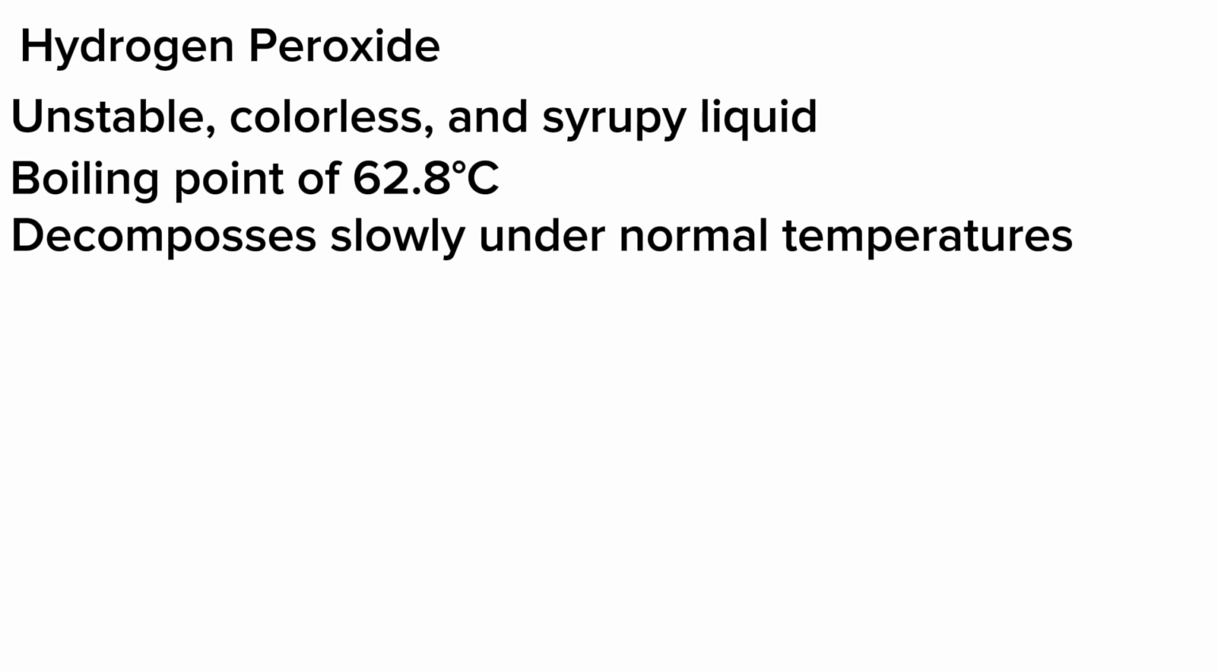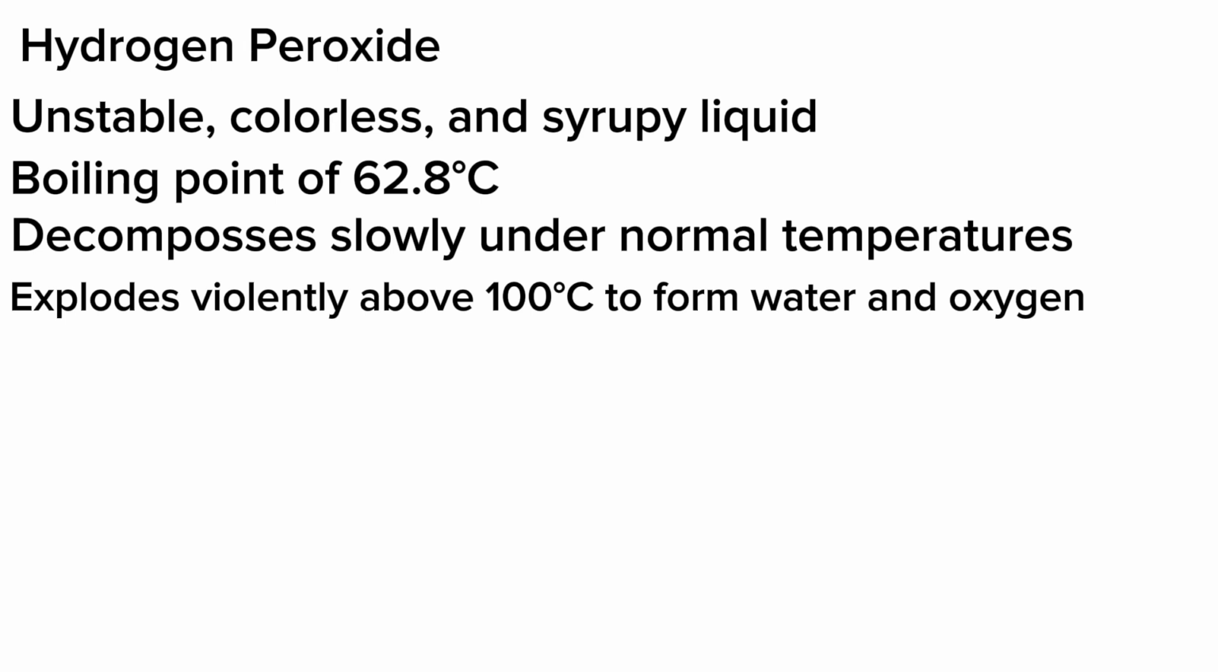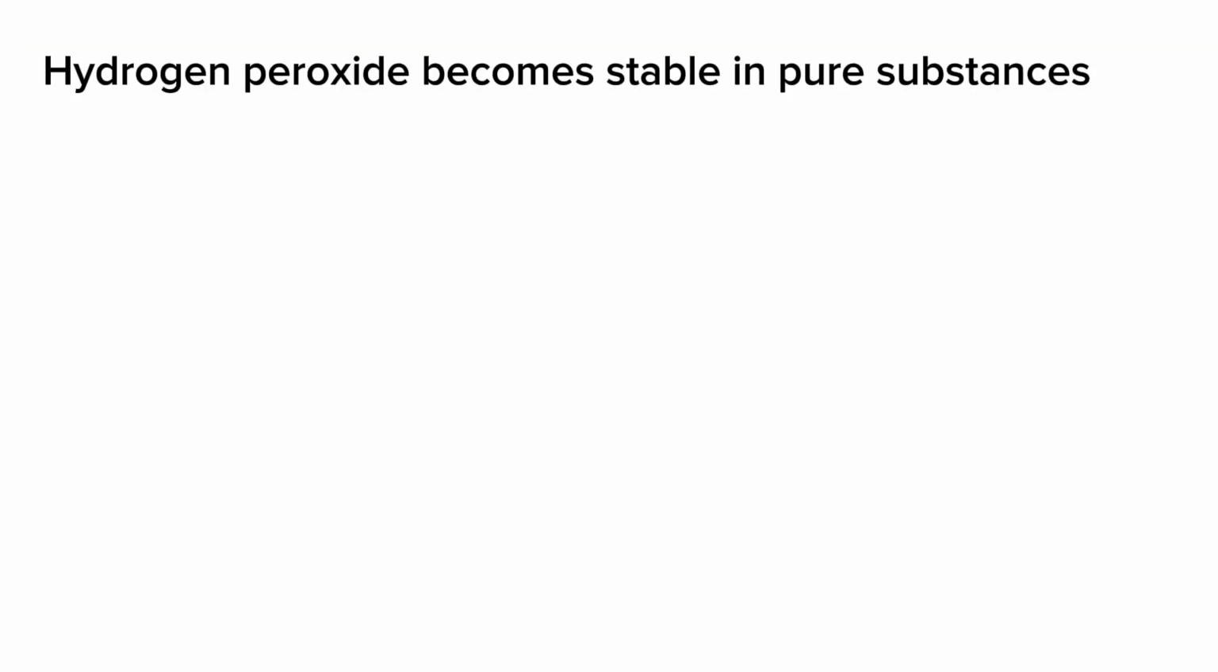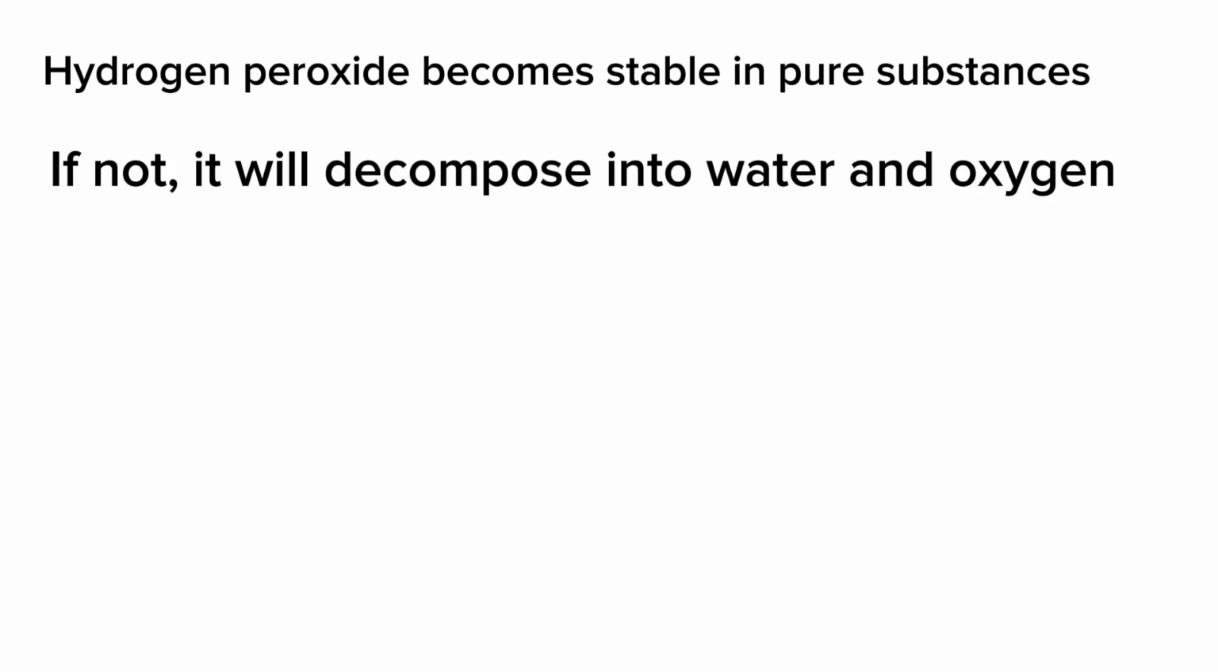In contrast to its decomposition above 100 degrees Celsius, it explodes violently to form water and oxygen. Hydrogen peroxide can also be cooled at 10 degrees Celsius to form colorless, transparent crystals that melt at -1.7 degrees Celsius. In the presence of high-purity substances, hydrogen peroxide becomes stable. Otherwise, it will decompose into water and oxygen.